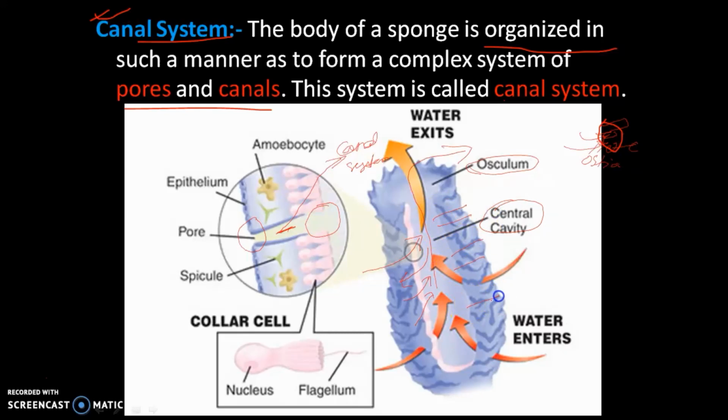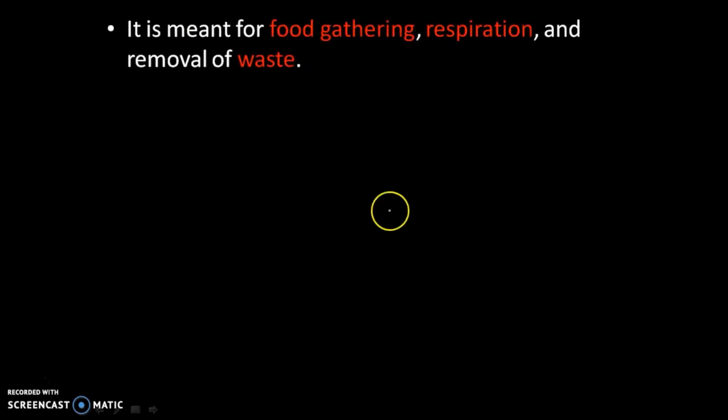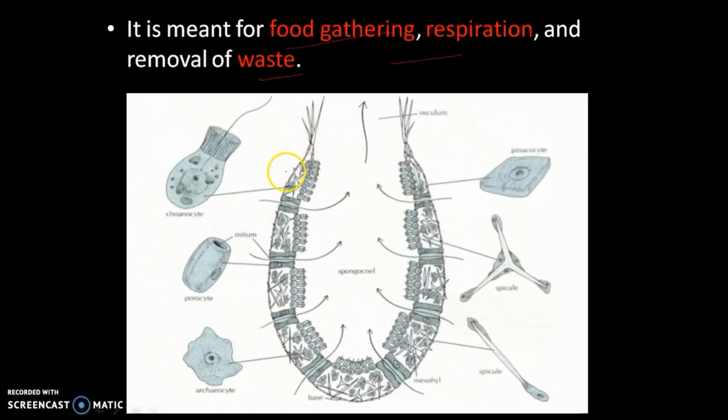Through the whole body the pore canals are present, and together we call them the canal system. There are three basic types of canals, and this canal system is meant for food gathering, respiration, and removal of waste materials. In this diagram you see water enters and then water moves out. These special canals together form the canal system, and the central cavity we call the spongocoel.